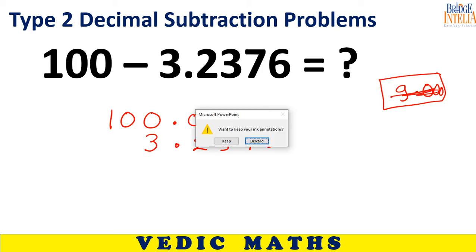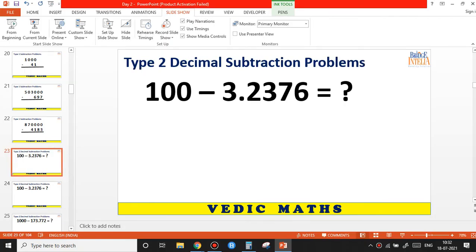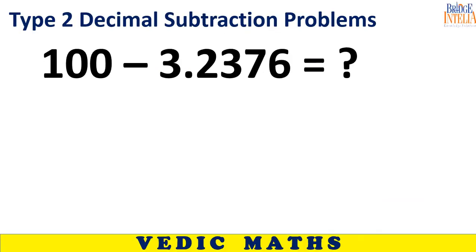See, I will repeat myself. Dear kids, please be attentive. Whenever you have a doubt, speak immediately. 96.76. So this is what was given to me. But as soon as I saw that the question involves decimals, change your thinking. Make preparation.